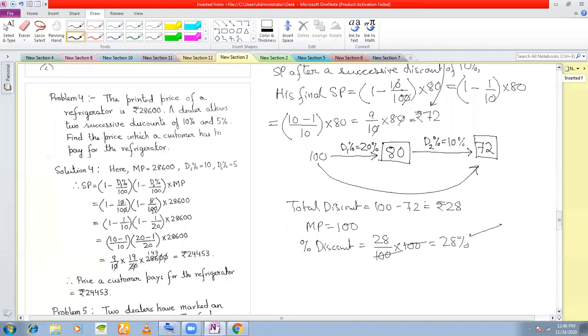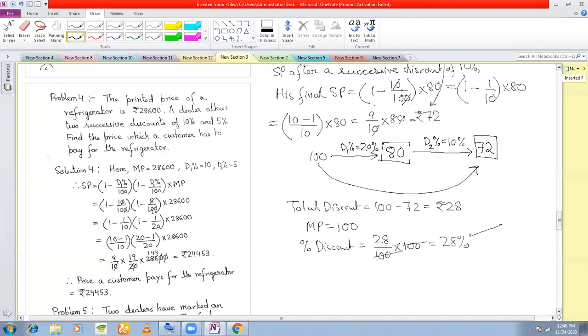So two purposes of successive discounts. First is to get the customers confused, so that they think that they are getting more discount. And the second thing is that if additional discount is given, then more and more customers will come to his shop to purchase his articles. So there are two purposes of successive discounts.